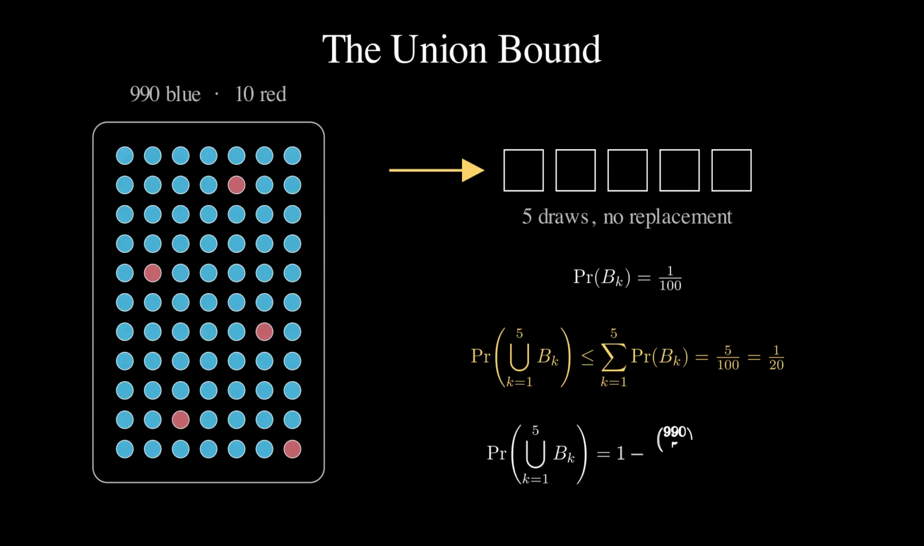The exact answer needs the probability that nobody draws red, a ratio of binomial coefficients, which comes to about 0.049. Remarkably close to the bound and far harder to reach. That is exactly when the union bound shines, when the individual probabilities are simple, but the joint event is not.